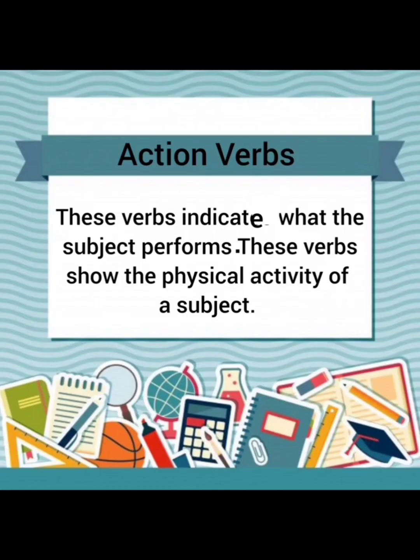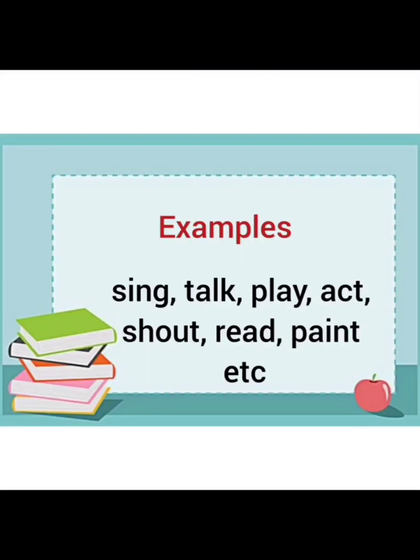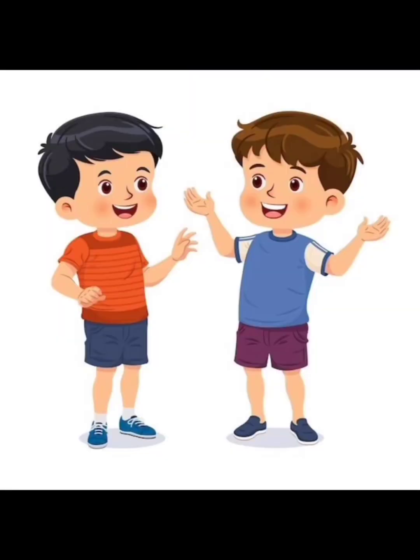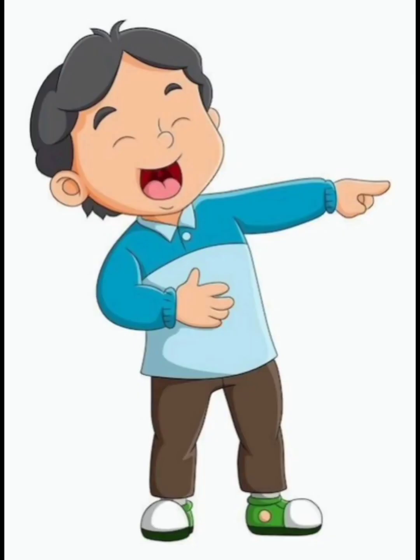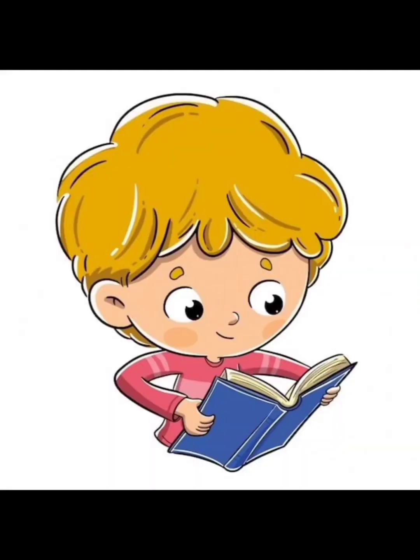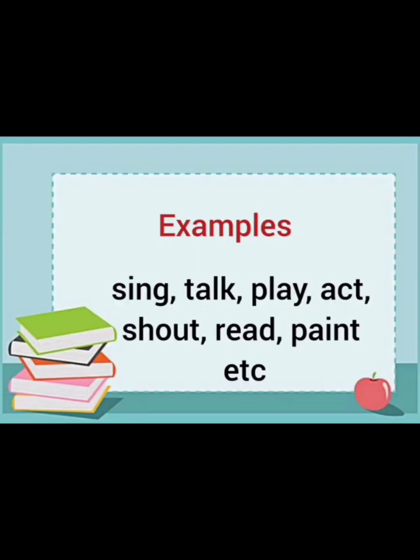Action verbs. These verbs indicate what the subject performs. These verbs show the physical activity of a subject. For example, sing, talk, play, act, shout, read, paint, etc. These words all include physical activity, so that's why they are known as action words or action verbs.